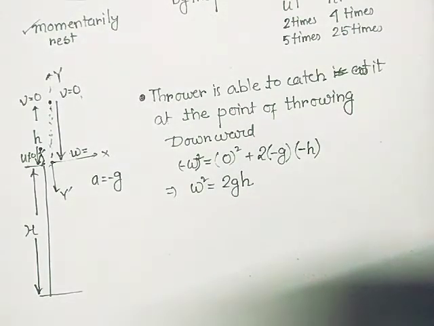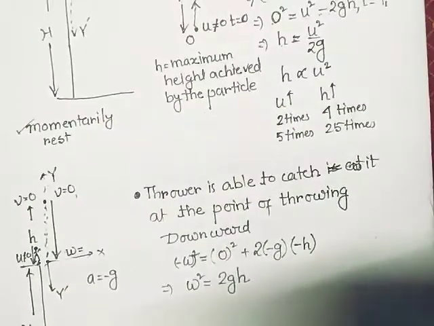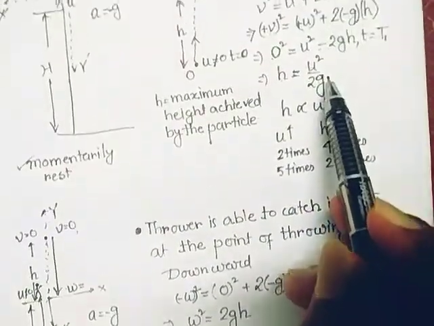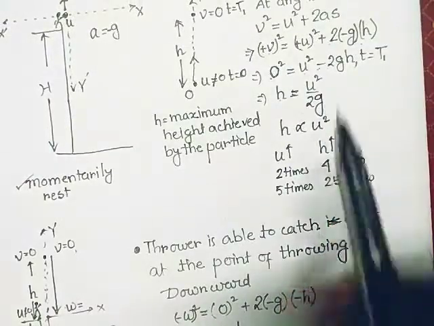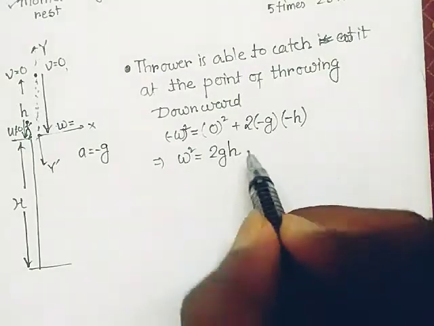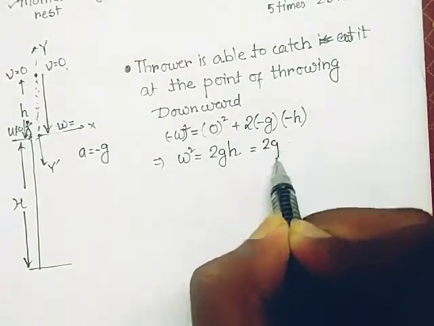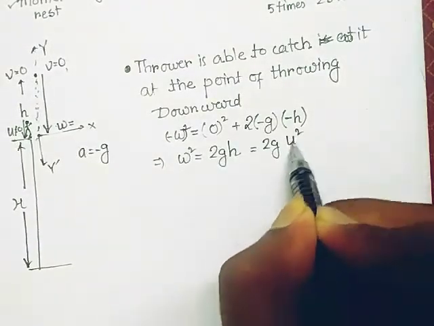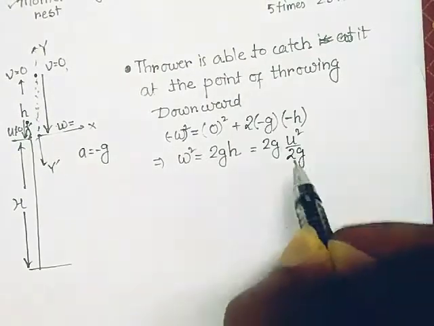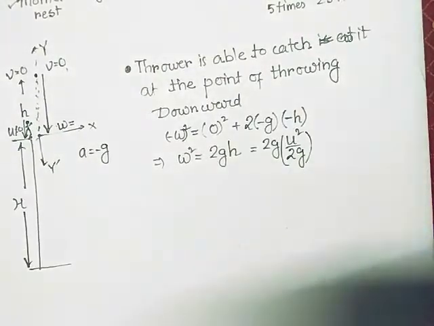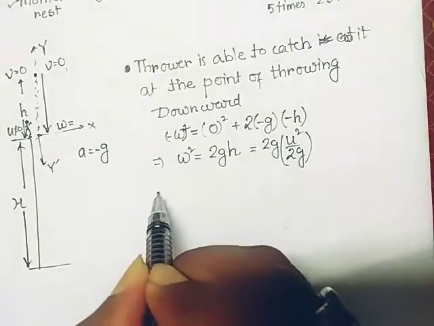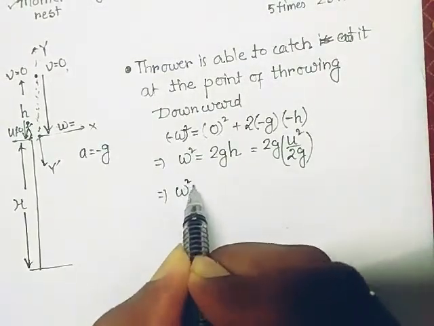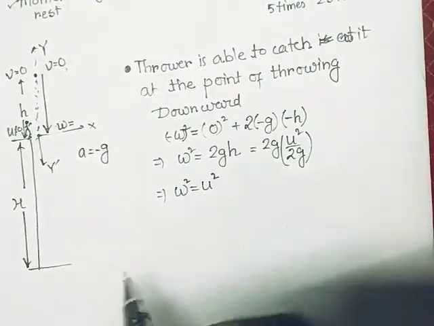And what is the value of h that we have calculated? From here we have calculated h equal to u square by 2g. So if I put the value of h here, it will be 2g into u square divided by 2g. From here we can find that w square equals u square.